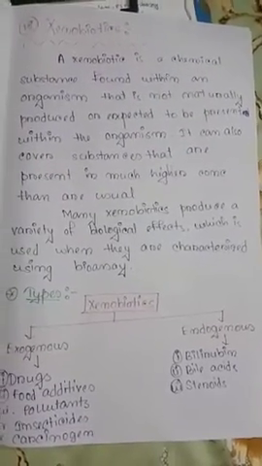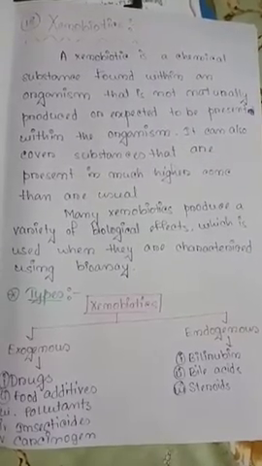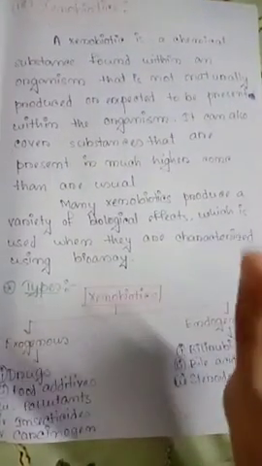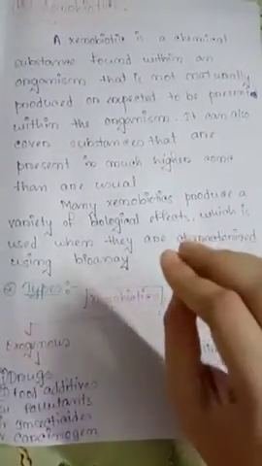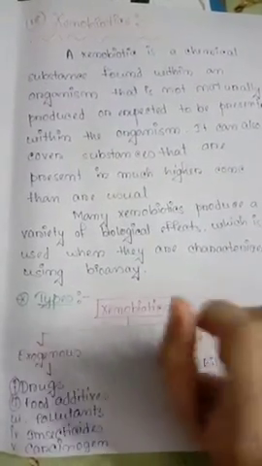It can also cover substances that are present in much higher concentration than usual. It means there should be a limited period or limited concentration in the organism, but if it is in excess, then it affects the body and is itself called a xenobiotic.